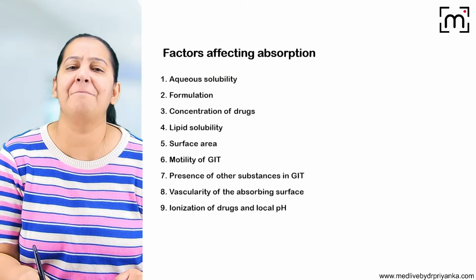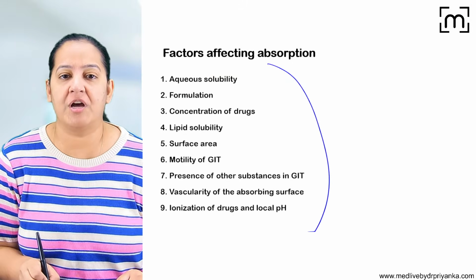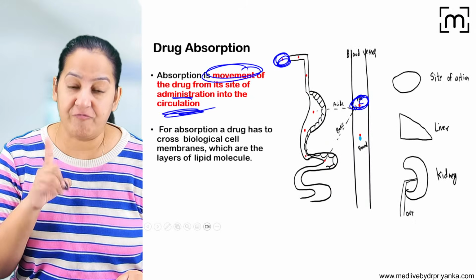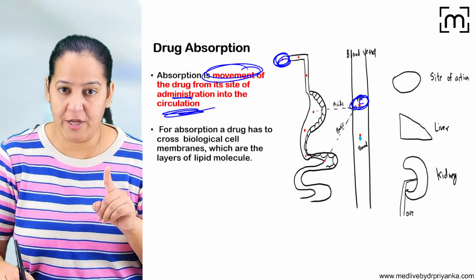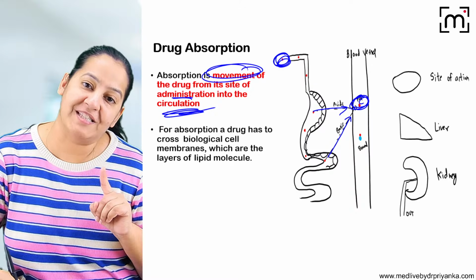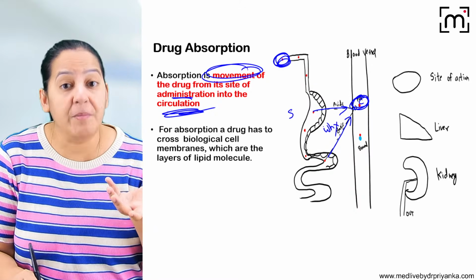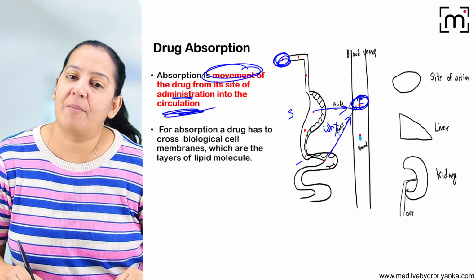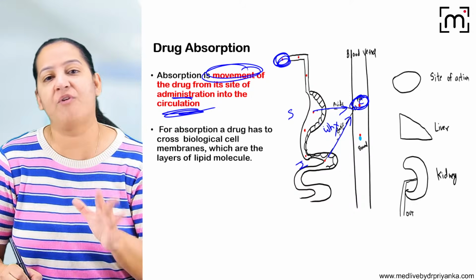What are the factors? There are many factors on which drug absorption depends, but mostly the question comes on the pH. What is the effect of pH on drug absorption? I told you acidic drugs are absorbed from acidic medium and basic drugs are absorbed from basic medium. Now I will explain why it happens. Why acidic drugs are absorbed from stomach only and why basic drugs are absorbed from intestine only. I will give you a valid reason for that, and we will discuss the numericals, formulas, everything.